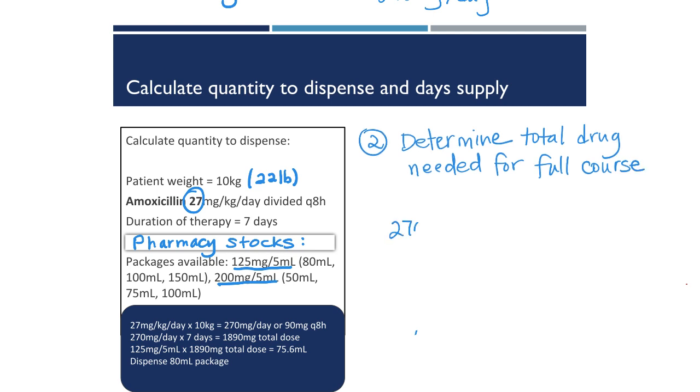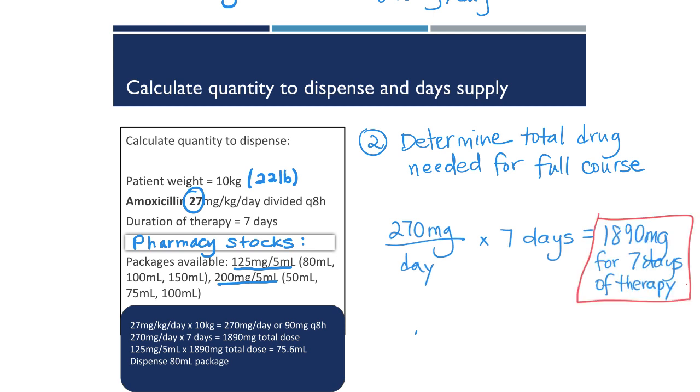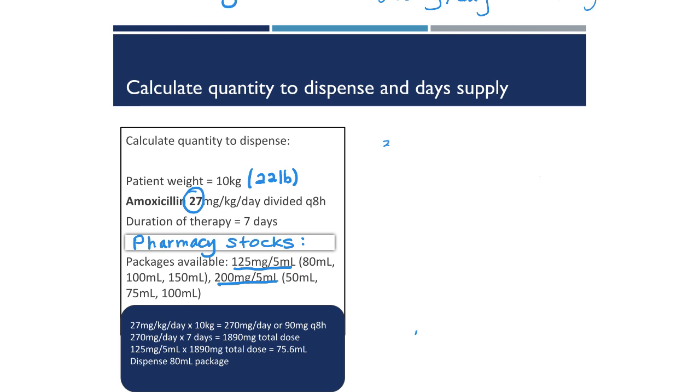This is simply multiplying 270 milligrams per day times the 7 days duration of therapy. And that gives us 1,890 milligrams for the total dose that the child will receive. The third step is to select the strength and the package size.